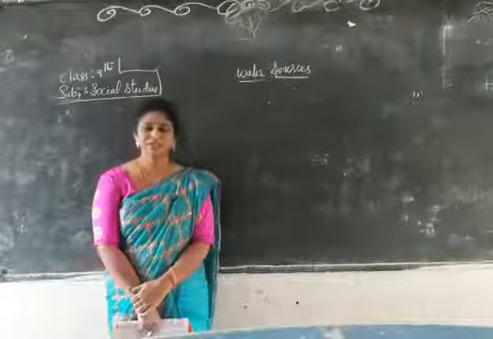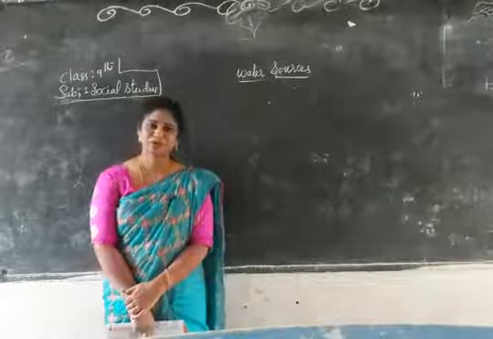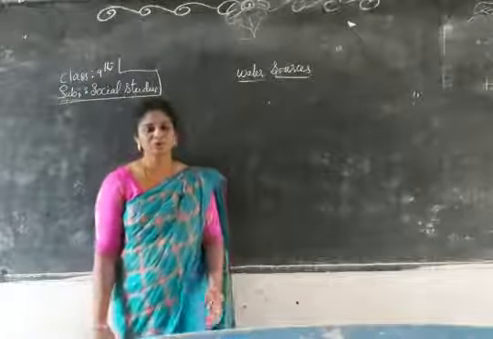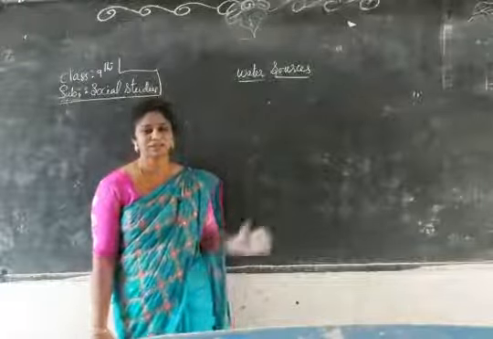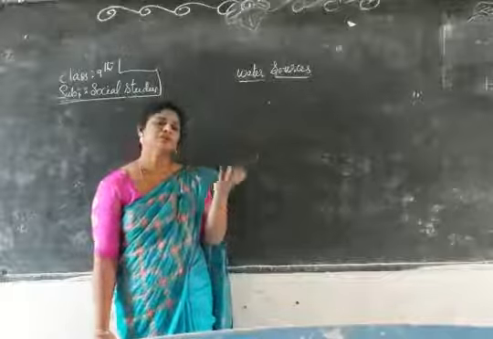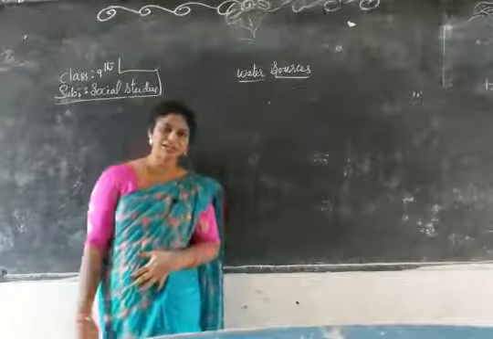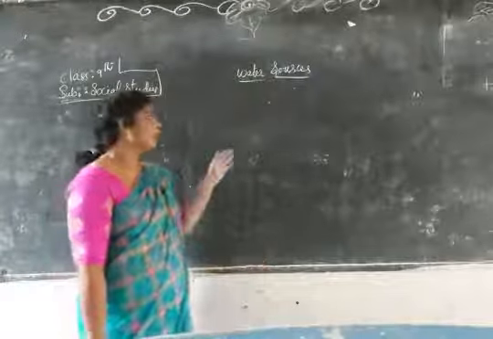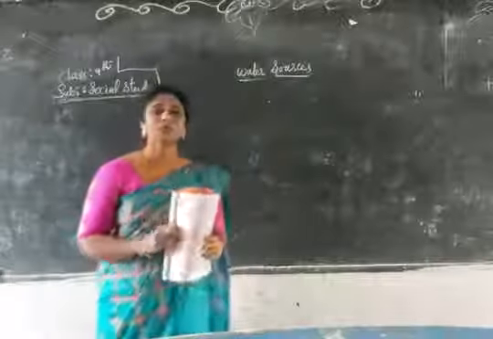Now today we are going to learn about water sources. Here we started the topic called hydrosphere. We have learned the cycle also, how the rain cycle, water cycle happens from the sea level to the land to the atmosphere, from atmosphere to the land surface, and again into the sea level. Now we are learning about the water sources.